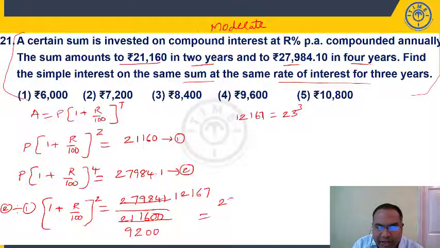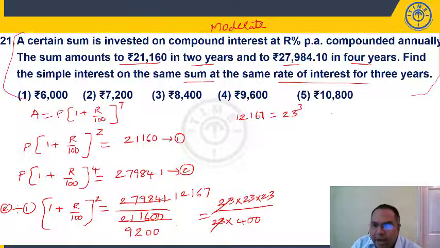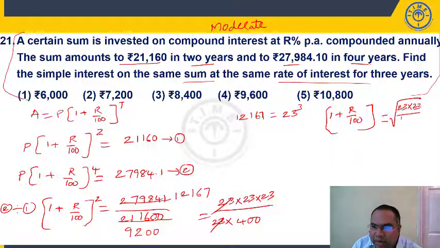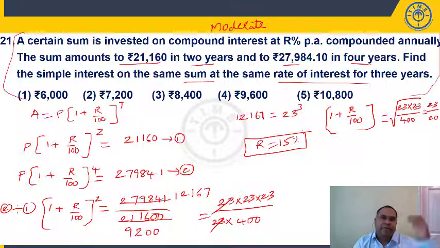So what will happen? 23 into 23 into 23. Again, this one can be written as 92, means 23 goes 4 times, 23 into 400. 23 will get cancelled. Now 1 plus R by 100 is equal to the square root of this, square root of 23 into 23 by 400. 23 comes out, 20 into 20, 20 will come out. So from this, if I simplify, R is equal to 15%. You'll get rate of interest is 15%.